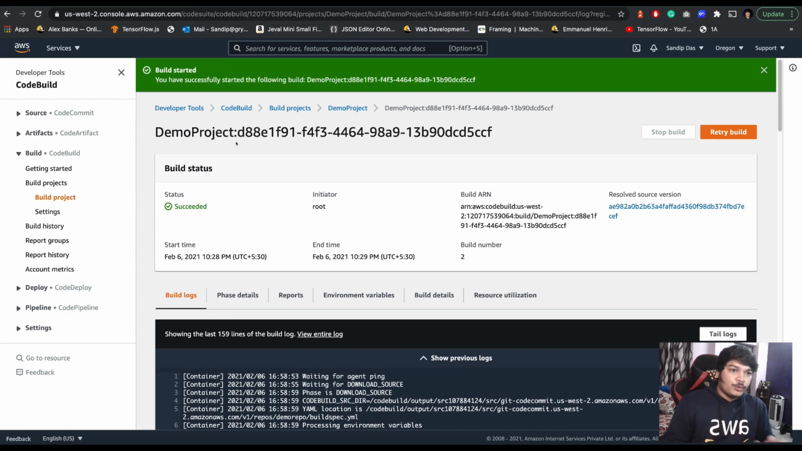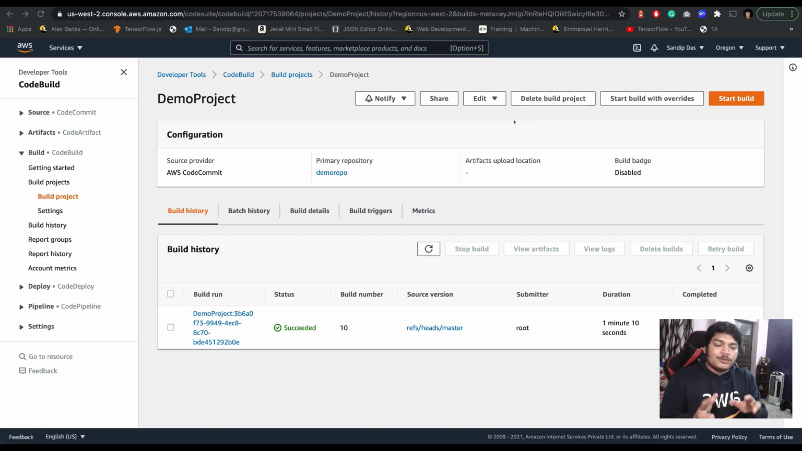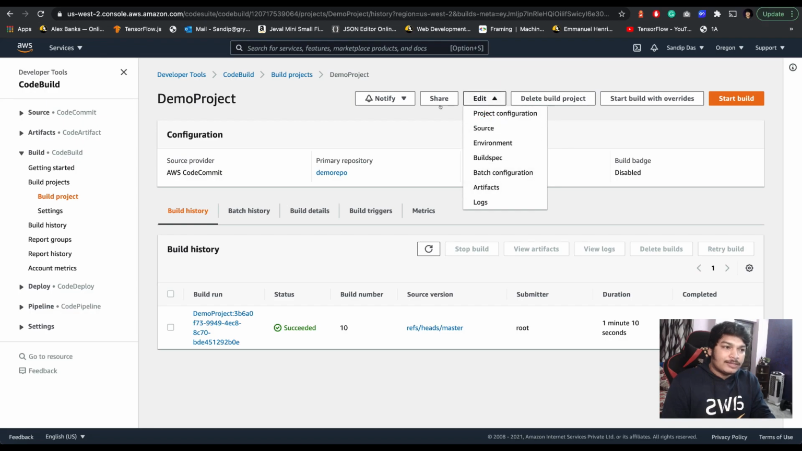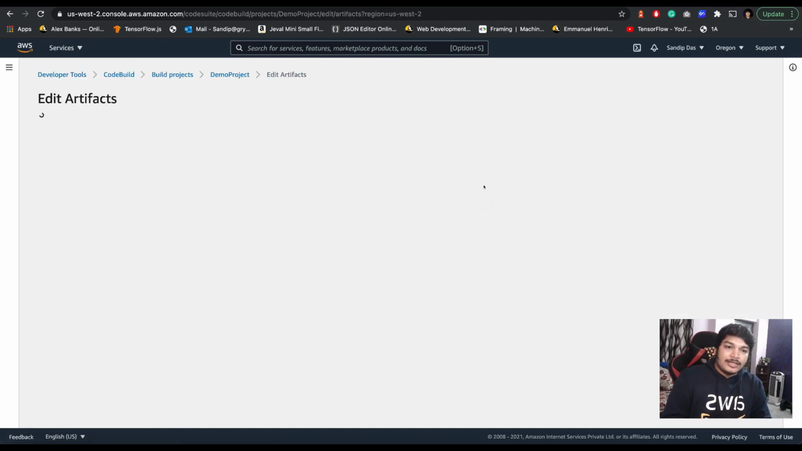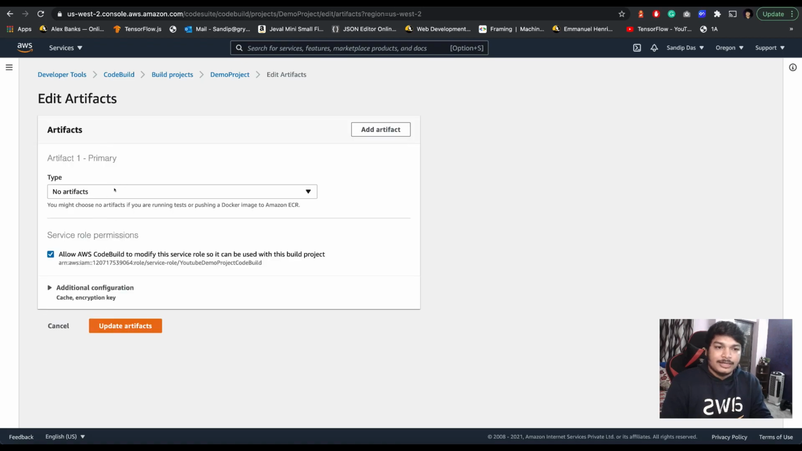Okay, we have shown you the entire flow. Now let me show you how the artifact works. So where to configure that? Here, artifacts. Go to the edit section in your build project, click on edit and then go to artifacts. There you will have to mention the artifact details. Right now, since you run the normal run test and push Docker image to ECR, you don't need to store the artifacts, right?